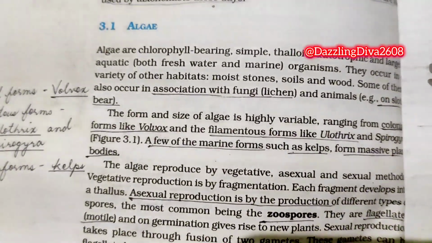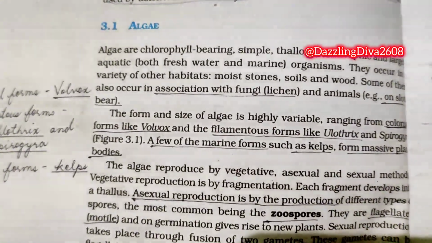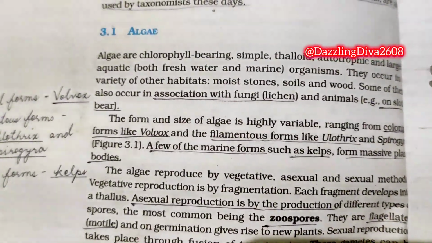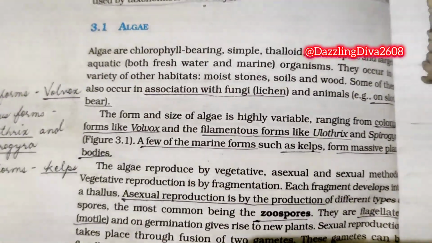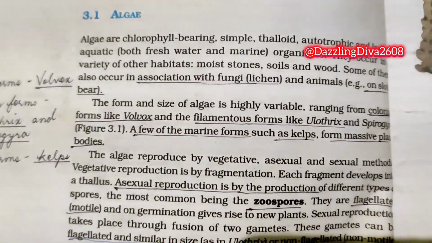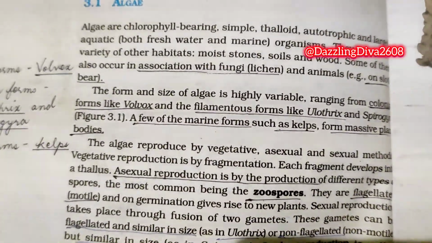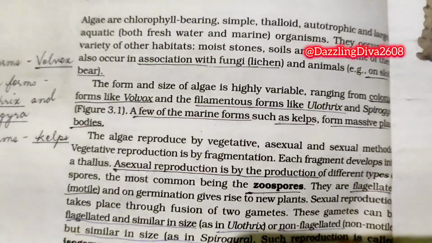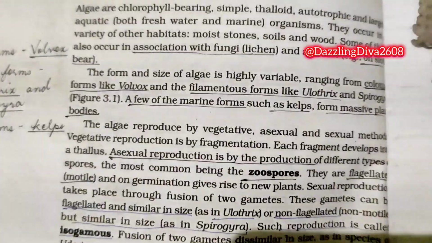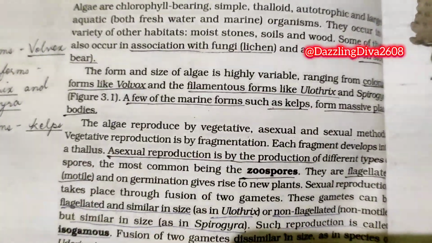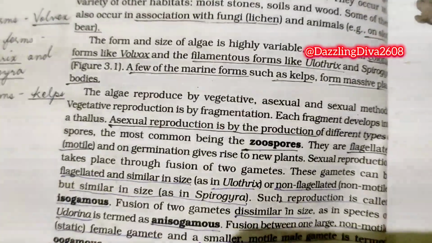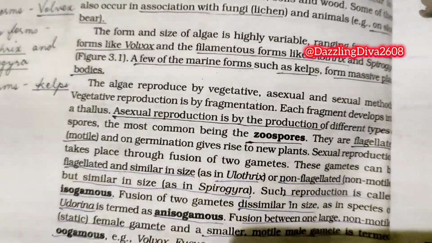The algae reproduce by vegetative, asexual, and sexual methods. Vegetative reproduction is by fragmentation. Each fragment develops into a thallus. Asexual reproduction is by the production of different types of spores, the most common being the zoospores. They are flagellated, motile, and on germination give rise to new plants. Sexual reproduction takes place through fusion of two gametes. These gametes can be flagellated and similar in size as in Ulothrix, or non-flagellated, non-motile but similar in size as in Spirogyra. Such reproduction is called isogamous.